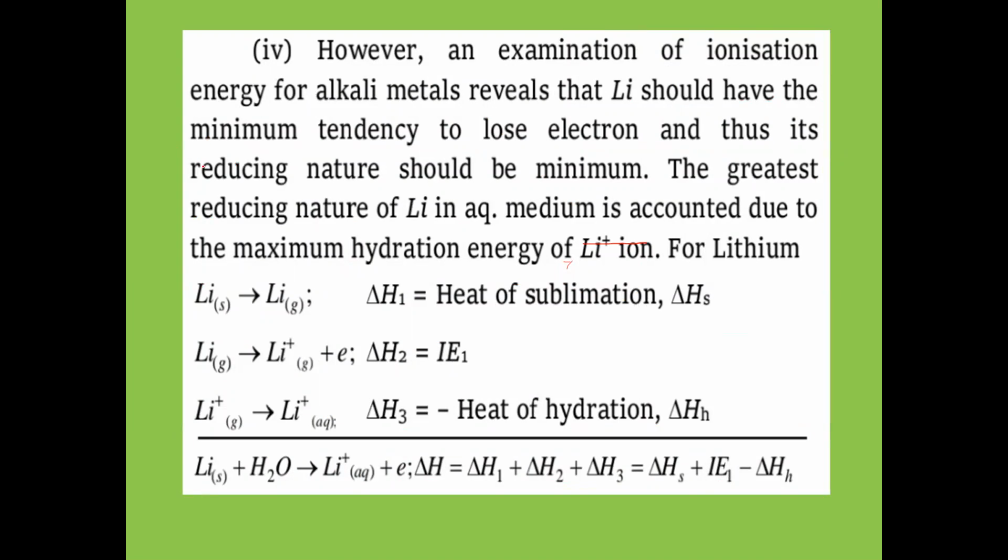an examination of the ionization energies of alkali metals reveals that lithium should have the minimum tendency to lose electrons. Lithium has a small size, and cesium has a large size. From the concept of ionization energy, a small size has higher ionization energy, and cesium has lower ionization energy. Low IP value means it should lose the electron easily and undergo oxidation easily.